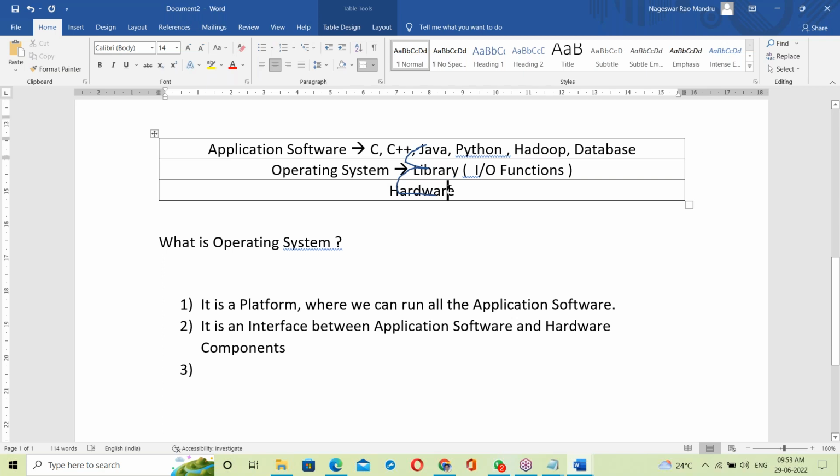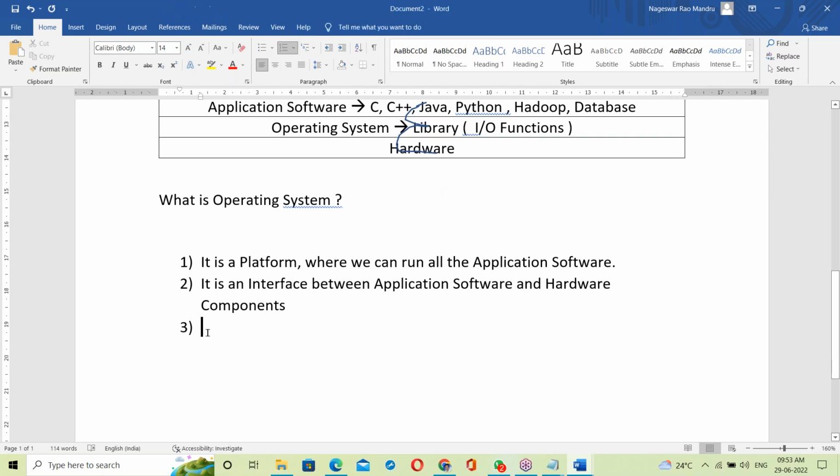This is a very important point. Remember this one. Every OS has its own library to communicate between application software and hardware components.